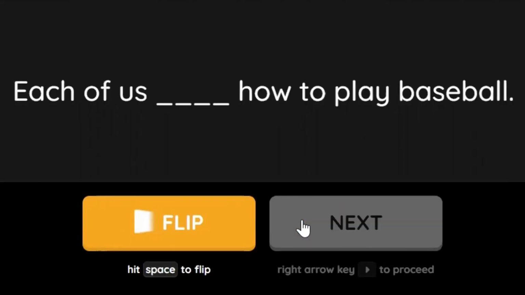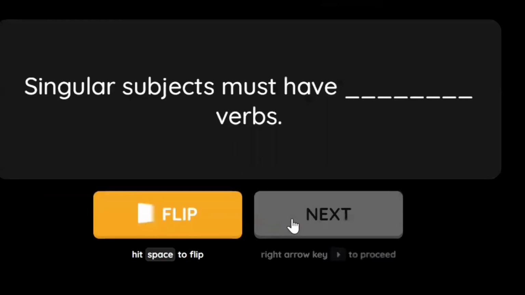Each of us knows how to play football. No or knows? Each is one, singular. So knows. Yes, excellent, knows. The next one: singular subjects must have singular verbs or plural?